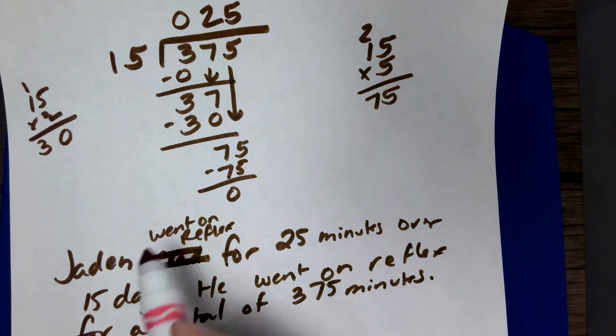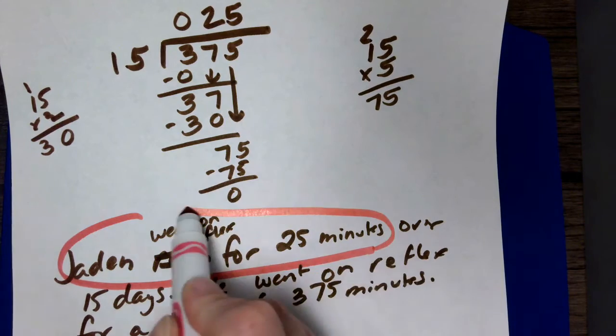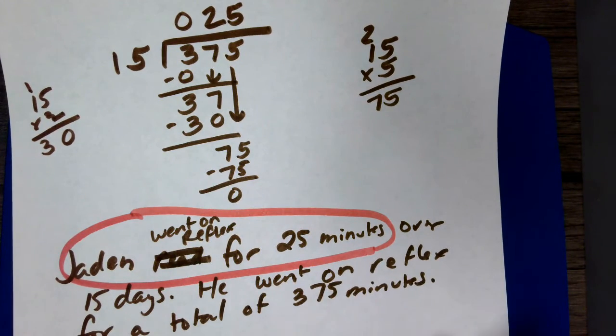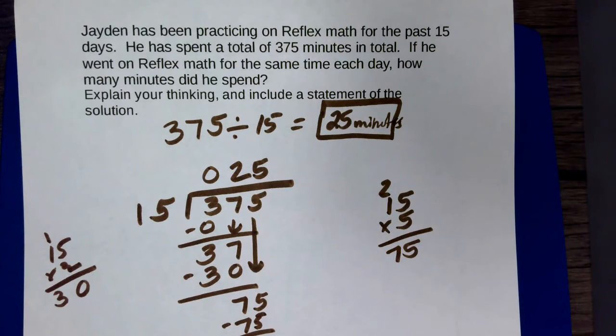And just so nobody gets confused, I can also go back and just underline my statement of the solution. And this is really what it is. Jaden went on reflex math for 25 minutes each of those 15 days. So the 25 minutes is what I found by doing the dividing out. And I'm happy with my answer. Can I go back and review?